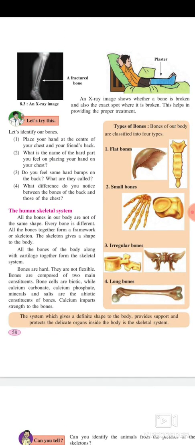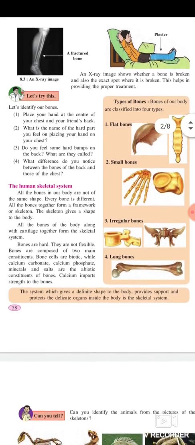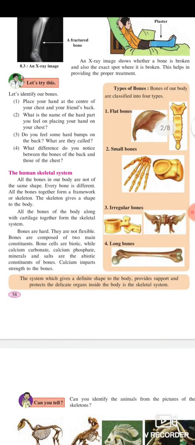The human skeleton system. All bones in our body are not of the same shape. Every bone is different. All bones together form a framework or skeleton. The skeleton gives a shape to the body. All the bones of the body, along with cartilage, together form the skeleton system. Bones are hard. They are not flexible. Bones are composed of two main constituents: bone cells are biotic, while calcium carbonate, calcium phosphate, minerals, and salts are the abiotic constituents of bone. Calcium imparts strength to the bones.